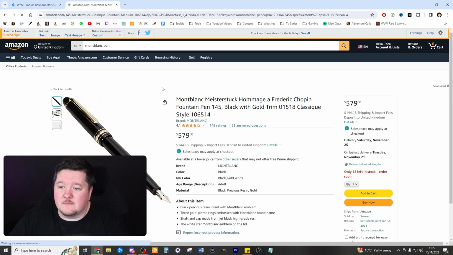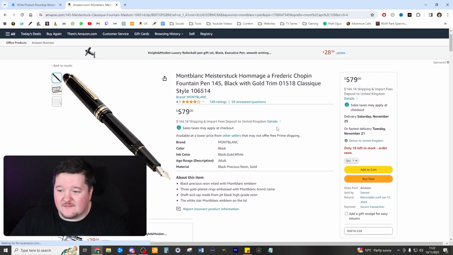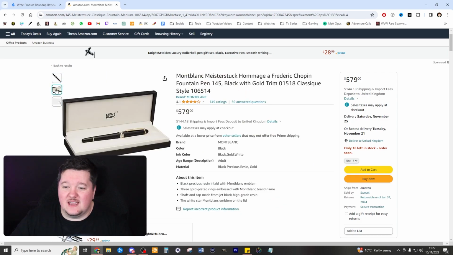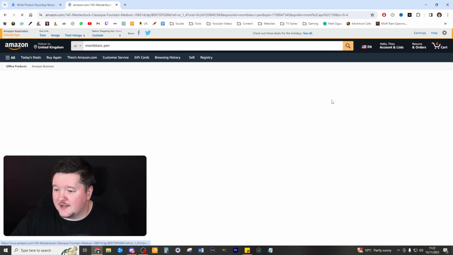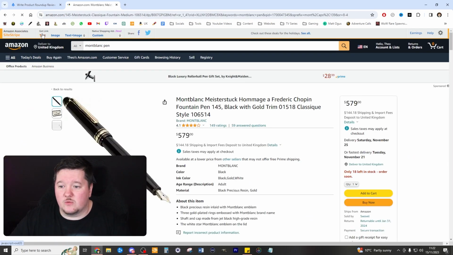Okay, the Montblanc pen. This is a very high quality pen. So I want to include this because the simple fact is it's a really high quality pen. So we've got to really include that. So yeah, we're going to go ahead and include that one.